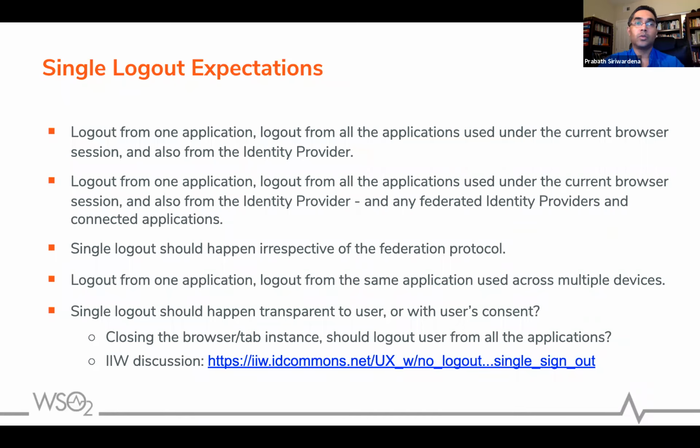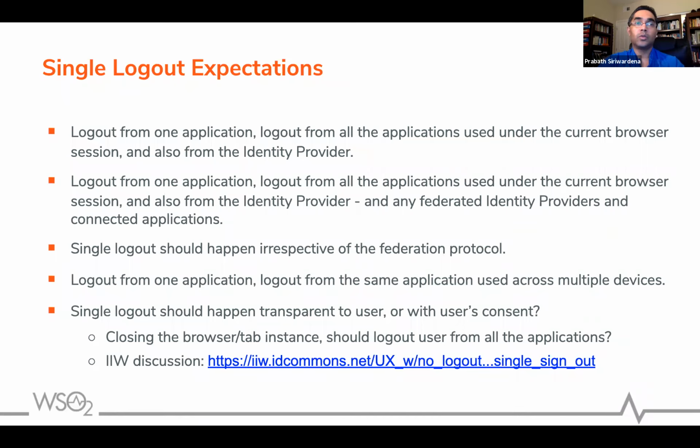It's an XML payload and that has to be signed by the application. This request should authenticate the requester to the IDP, and you can do that by signing the request. So this logout request should be signed. Also, this logout request includes something called session index, right? When you enable single logout at the service provider side, then when the IDP generates a SAML assertion, it also has to include a session index in the SAML login response.